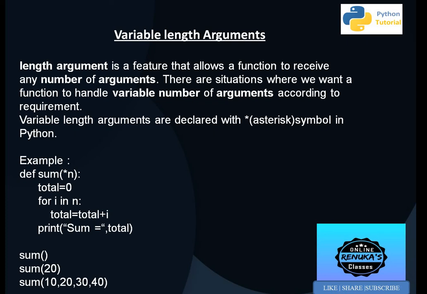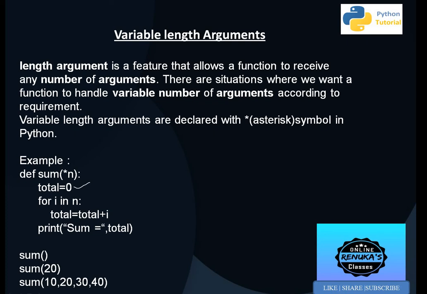In that case we use the asterisk symbol in Python. So how do we use the asterisk? The definition is sum, and in the brackets *n, and suppose we want to print the total of all the values which are given at the time of function calling. So we have taken one variable, total is equal to 0.